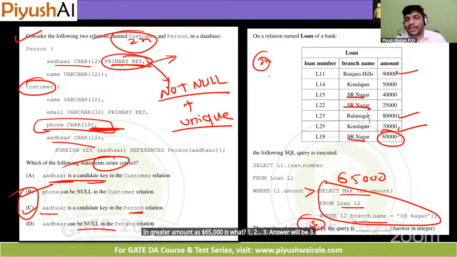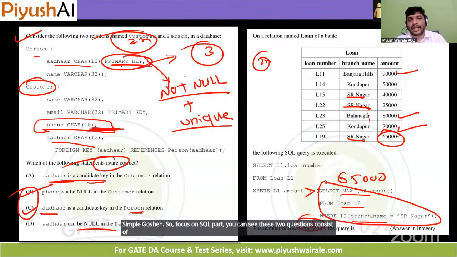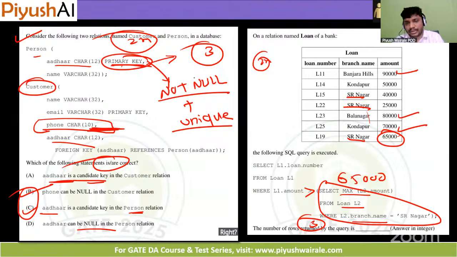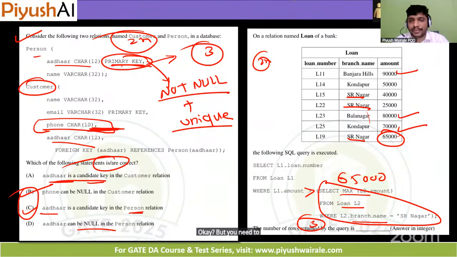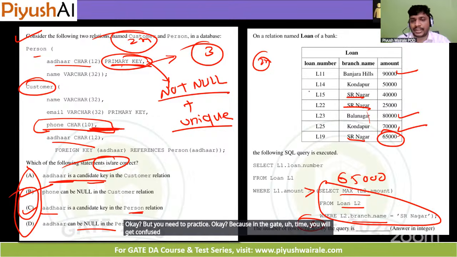In less than 1 minute, we can solve a 2-mark question here. Okay. Simple question. So focus on the SQL part. You can see these 2 questions consist of 3 marks here, right? So if you have gone through our Python course and DBMS course, you can easily score more than 10 marks from these 2 topics. Okay, but you need to practice, because in the GATE exam you will get confused with this type of options and can also make some mistakes. Okay, so this is about the DBMS here.